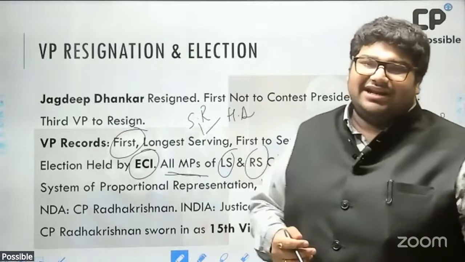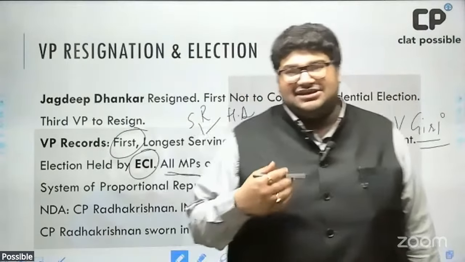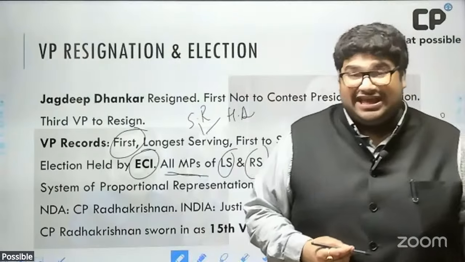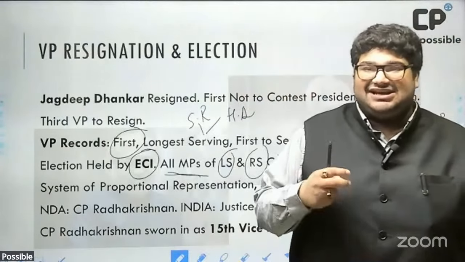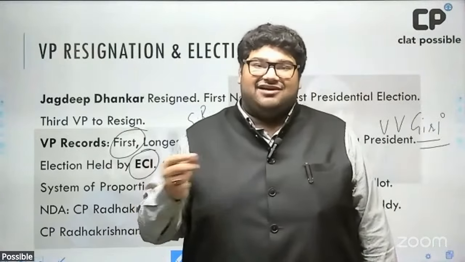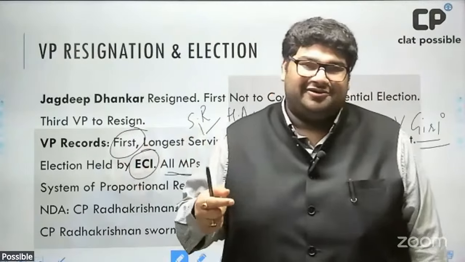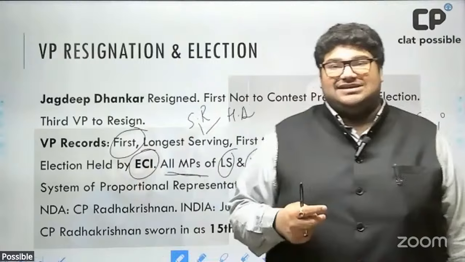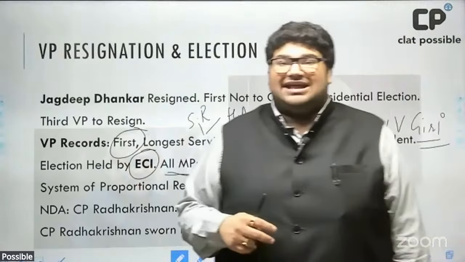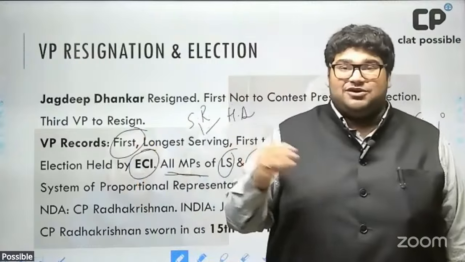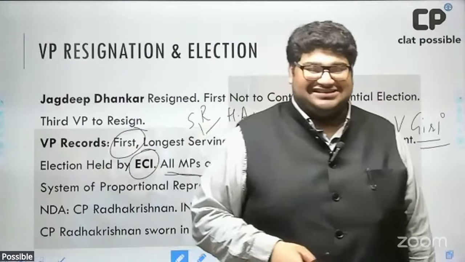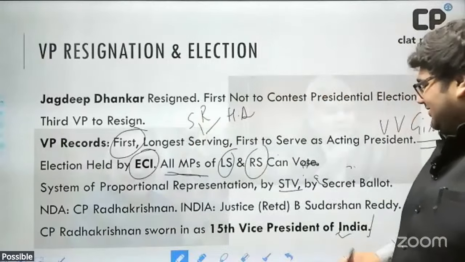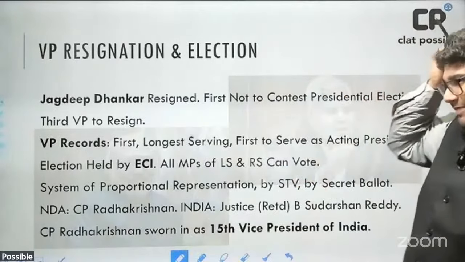So just remember, if the President resigns, dies in office, or is otherwise incapable, or is removed by impeachment, the Vice President serves as acting President till a full-time President is elected. Suppose the President and Vice President are both unavailable, then the Chief Justice of India serves as the acting President. And suppose all three are not available, then the next senior most judge serves as the acting President. Okay, so please keep these details in mind.